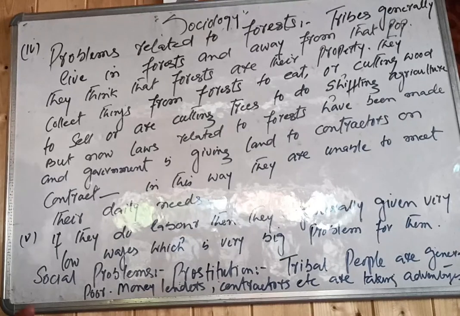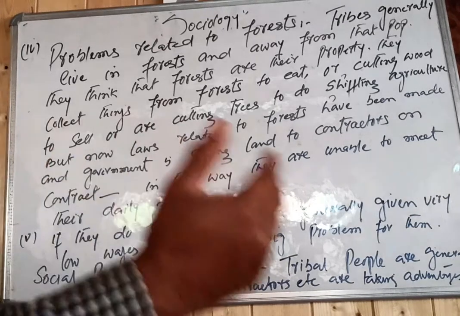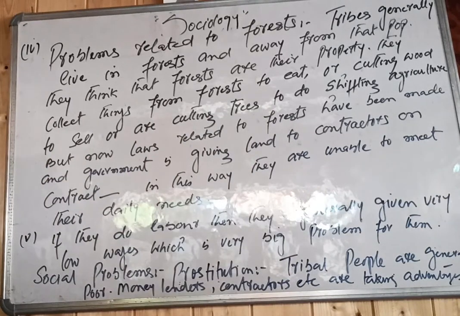They think that whatever they are doing in the forests, the forests are their own property. But now the government has made laws. The government is giving this forest land to some contractors, and when the contractors go to the forests, they do not allow these tribal people into the forests.